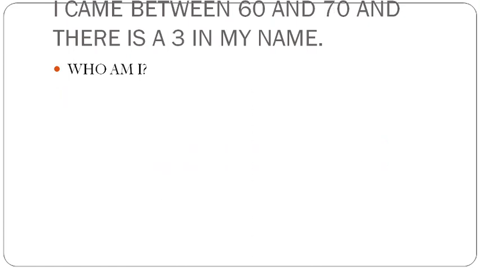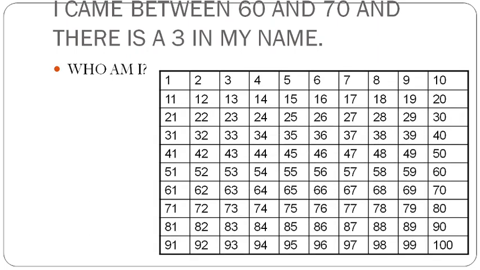Now come to the next question. Next question is that I came between 60 and 70 and there is a 3 in my name. Who am I? So we can take the help of number table. First steps, we should find out the number between 60 and 70. What are the number between 60 and 70? So these are the number between 60 and 70: 61, 62, 63, 64, 65, 66, 67, 68 and 69. Among these number, find out the number which have the digit 3. So is it 63? Yes, you are correct. So here answer will be 63.